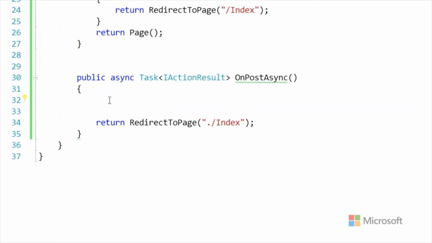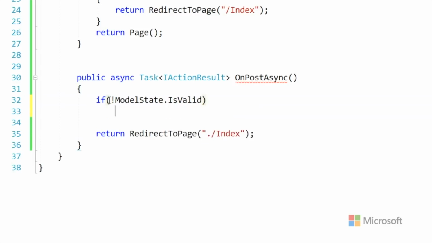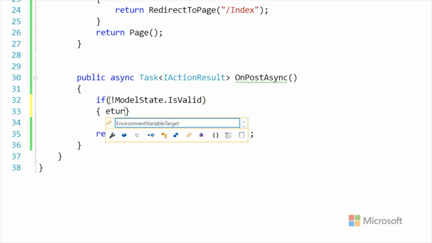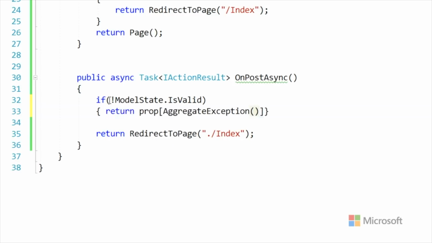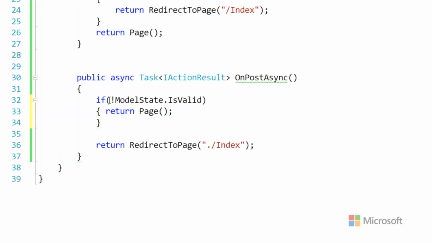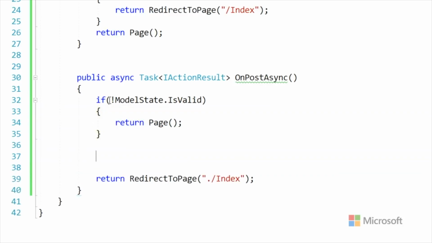What do we do? Well, we've got that model state valid issue, right? Like if not model state is valid. Yeah. We want it to return to the page. Ah! Page. See? You try to type too fast to impress people and it just ends up making you look silly.